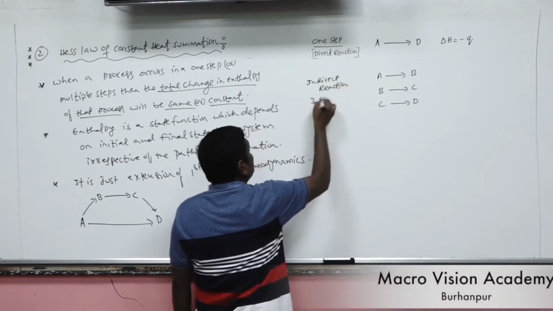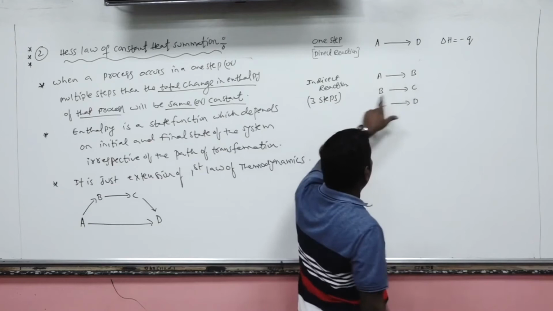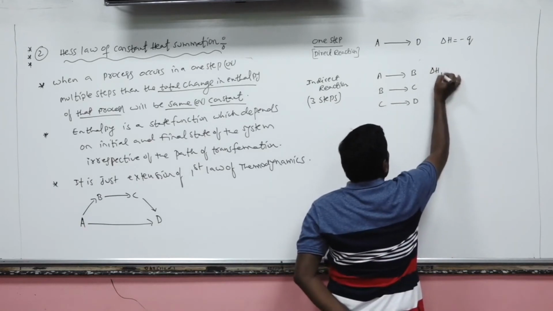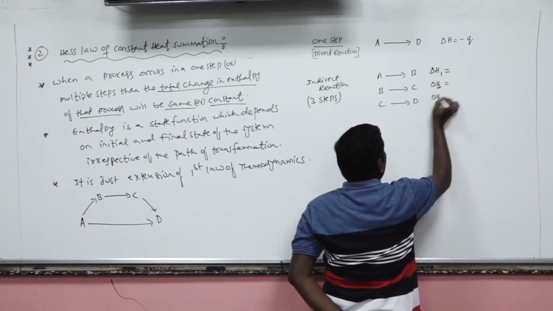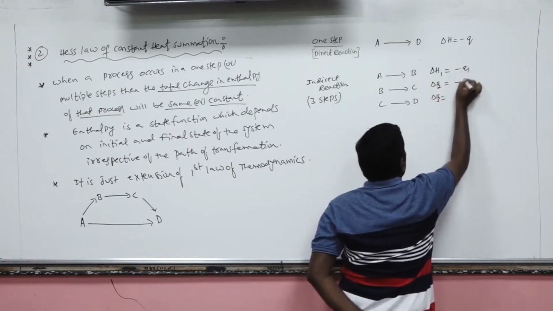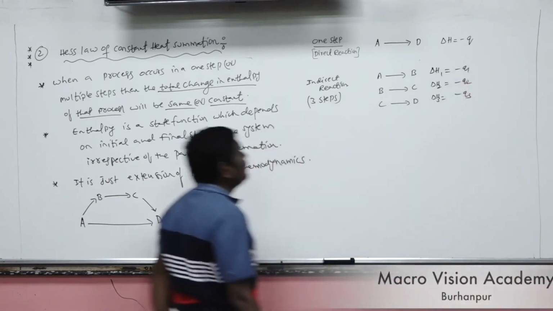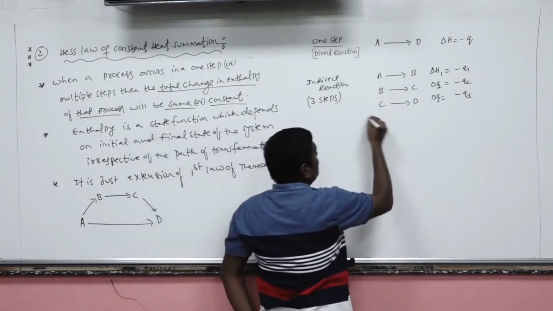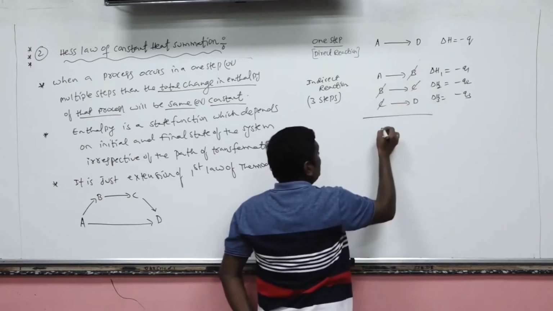Here, how many steps are involved? 3 steps. Let's suppose A to B, B to C, and C to D. In each step, the enthalpy change, let's suppose, is delta H1, delta H2, delta H3. Let's suppose this is Q1, this is Q2, this is Q3. Now, if you add all these steps, B gets cancelled, C gets cancelled, and you will get A to